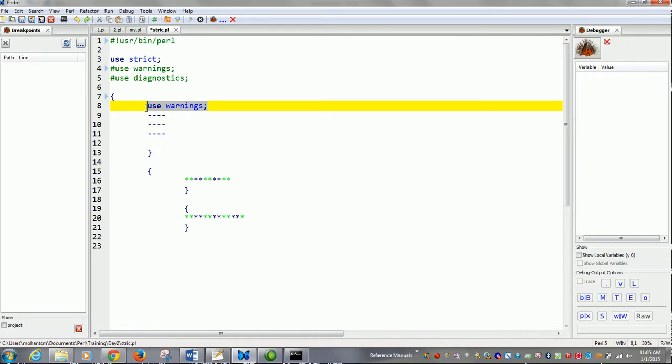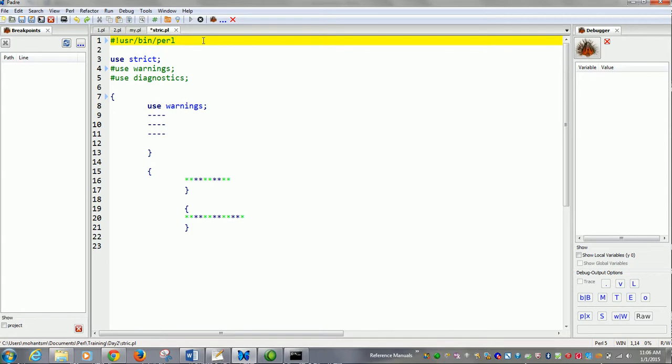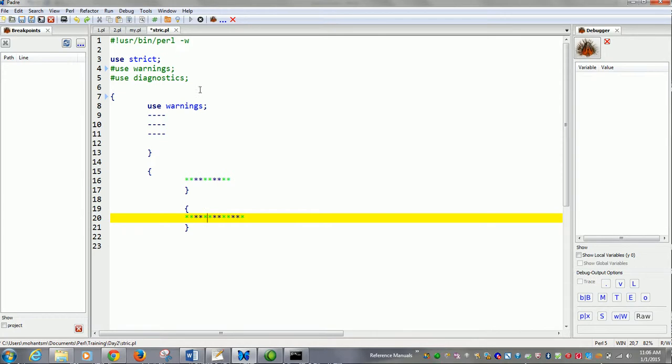These are called pragmas, okay? So use warnings is kind of locally scoped or lexically scoped. But if you use a -w over here, these warnings get scoped globally. So every block can access this pragma and will throw a warning if anything dodgy or fishy happens.